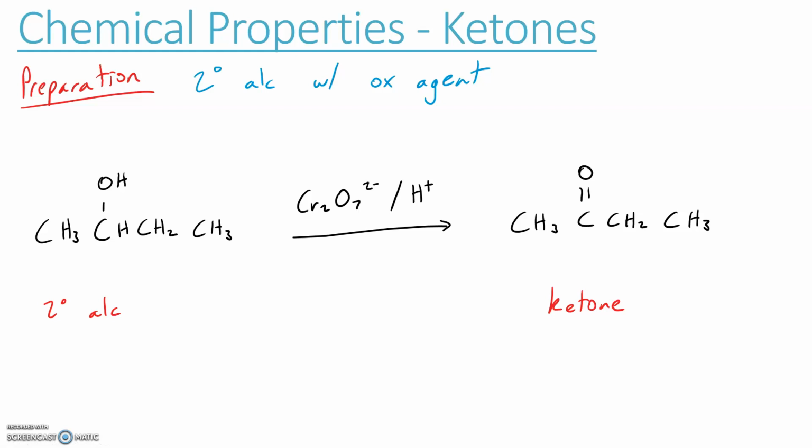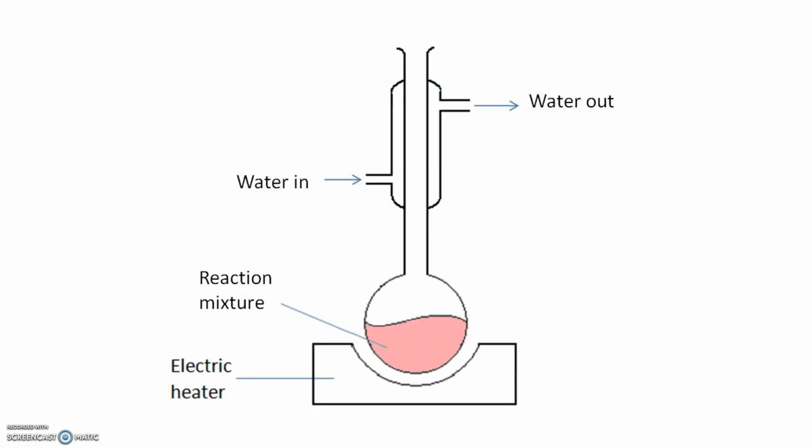It needs to be a strong oxidizing agent, such as dichromate or permanganate, and also an acid as a catalyst, and heat is often used to produce a ketone. We'd normally do this under reflux because we want to add heat and acid. But the problem is that as we're heating it, we may end up evaporating our ketone as it's being produced.